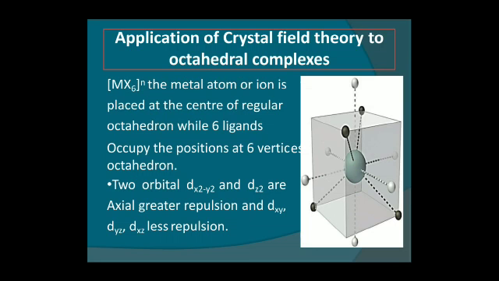Application of crystal field theory to octahedral complexes. In MXn, the metal atom or ion is placed at the center of a regular octahedron while six ligands occupy the six vertices of the octahedron. The orbitals dx square minus y square and dz square are axial, so there is greater repulsion, and dxy, dyz, dzx have less repulsion. In the octahedral case, six ligands are there, and there will be two types: one with less energy and the second with high energy. Orbitals on the axis have high energy, so more repulsion, and dxy, dyz, dzx lie in between the axis, so less repulsion.